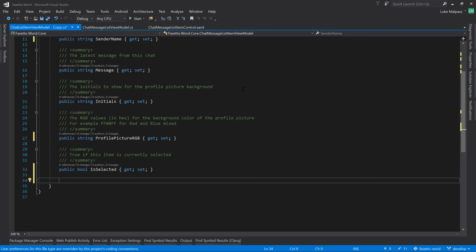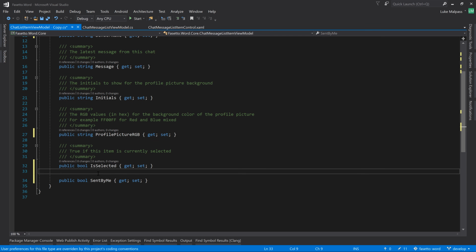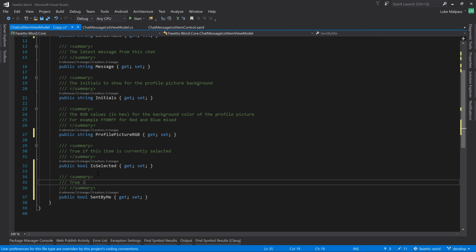We've got the sender name, so we also want to add a boolean for if it's sent by me, we'll call this, which means sent by this user, whoever signed into the application. Taking a long while to type.